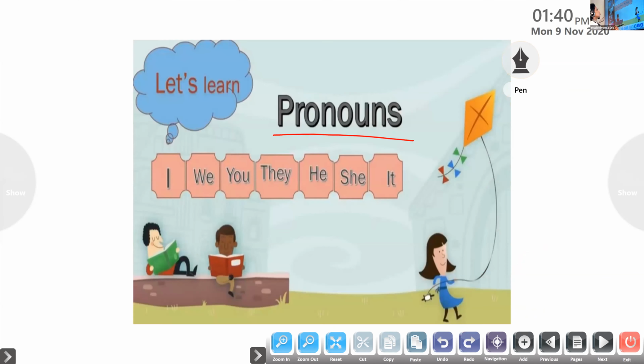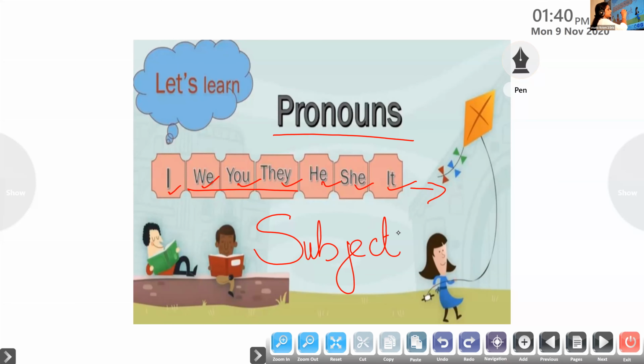So we are moving on to these pronouns in detail. We are going to learn about I, we, you, they, he, she, it. These are the main pronouns, and they are also called subject pronouns because they take the place of the subject in a sentence.